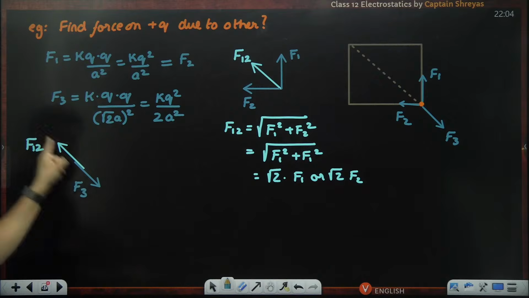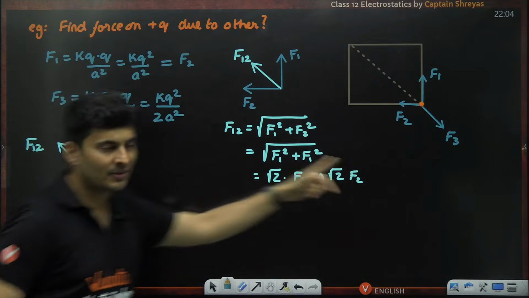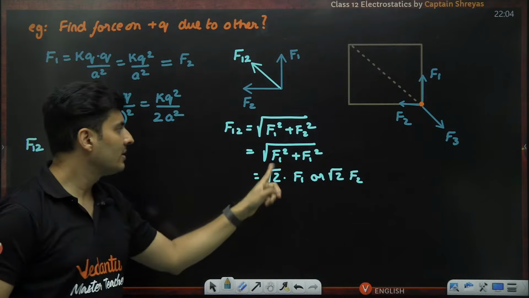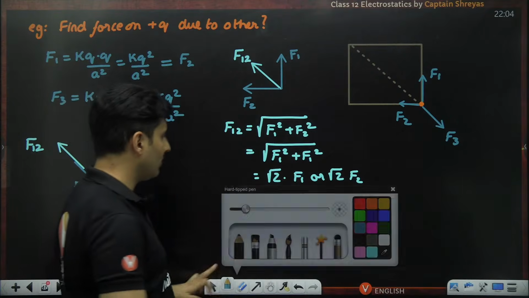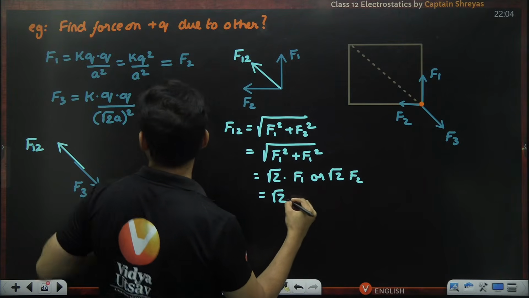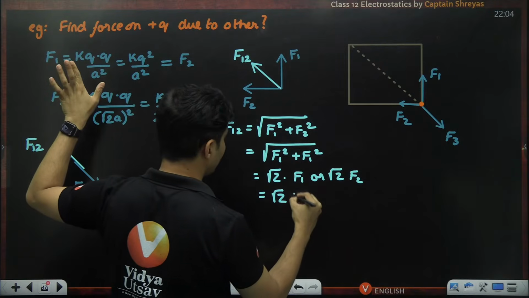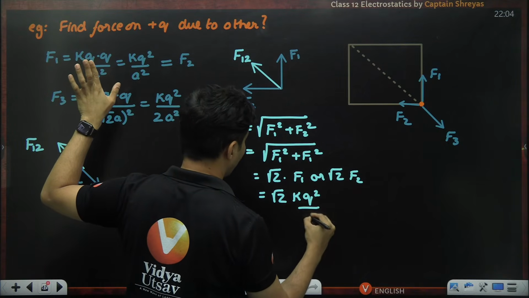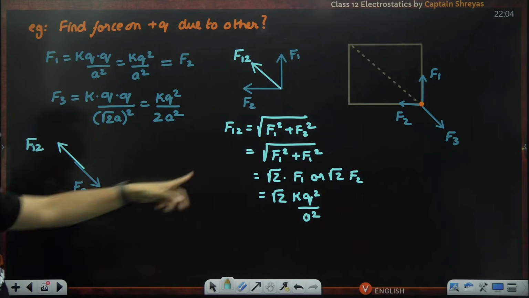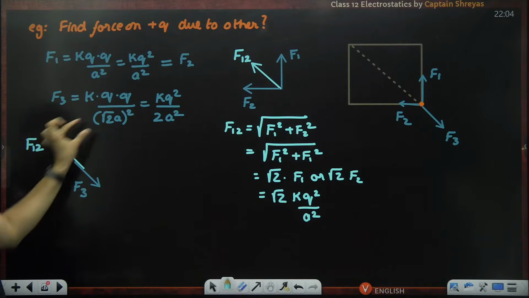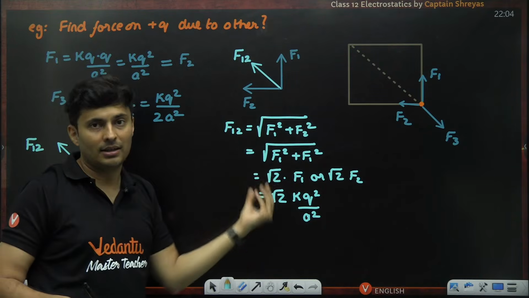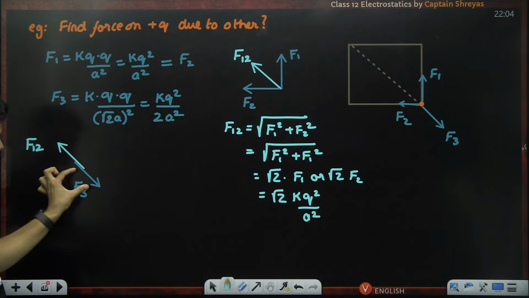Both these forces are opposite, but they are not equal. As you can see, F3 is kq square by 2a square. This is nothing but root 2 times of F1, which is as good as saying root 2 times of F1 or F2, which is kq square by a square. So they are opposite of each other. Which one will be more? Obviously, F12 is more as compared to F3 because F3 has 2 in the denominator, and F12 has root 2 in the numerator. So this is bigger, this is smaller.